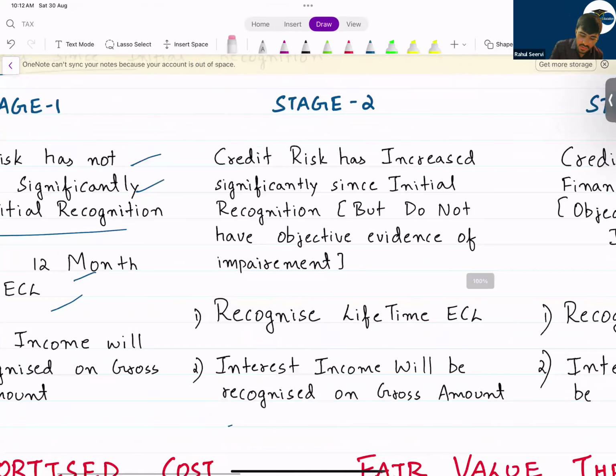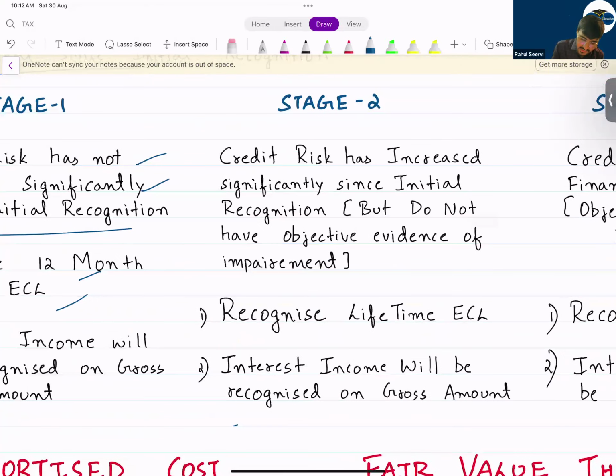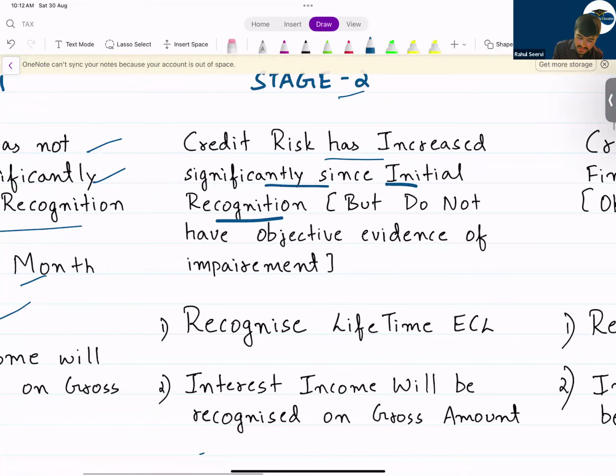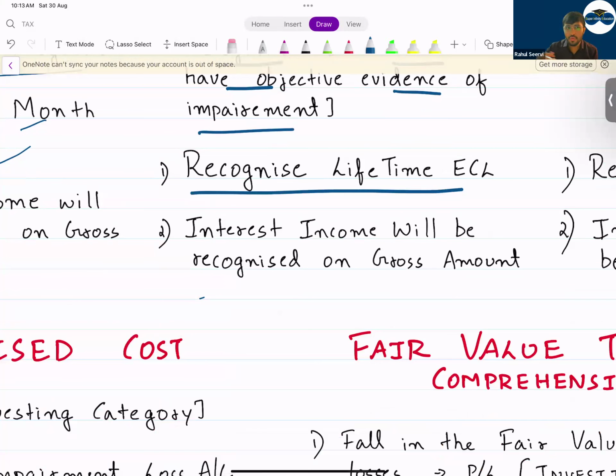Then second stage: credit risk has increased significantly since initial recognition, but there is no objective evidence of impairment. Credit risk has increased, but there is no for-sure evidence that this will happen. In that case, what do we do? Recognize lifetime ECL, your total loss, and interest income will be recognized on the gross amount.